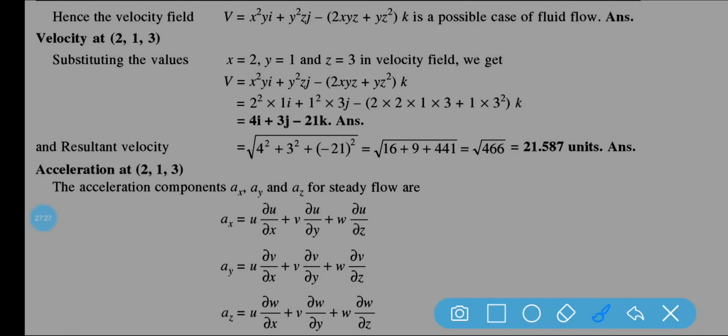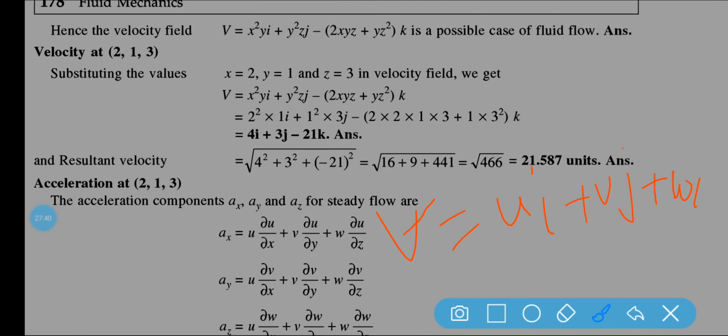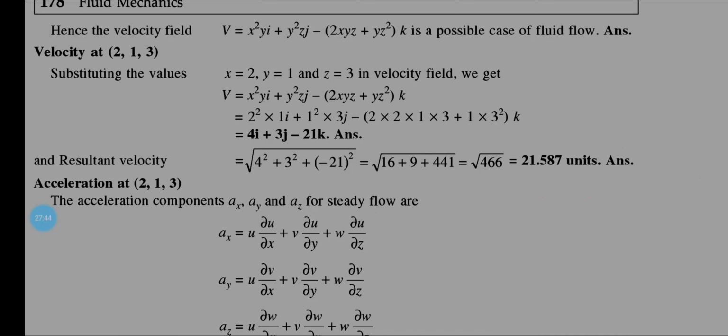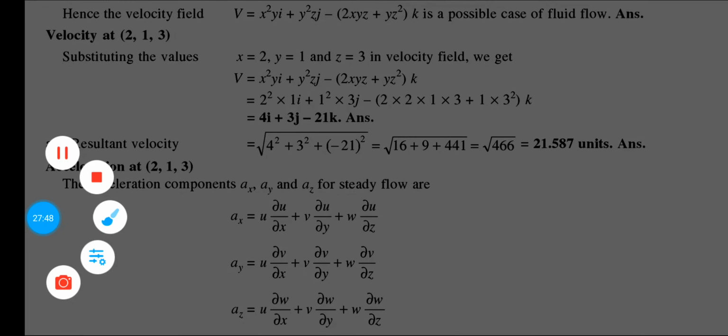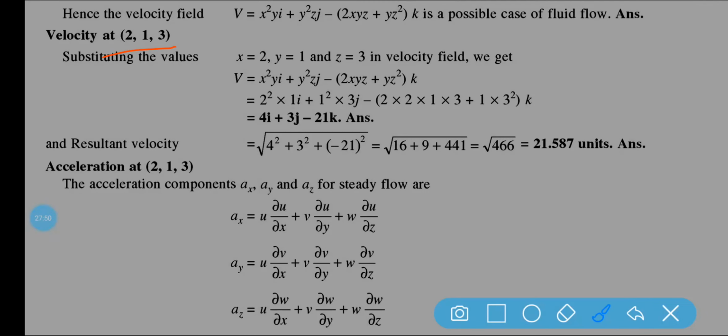Now you need to find out the velocity component. You know that velocity is equal to ui plus vj plus wk, isn't it? At this point 2, 1, 3, this is your coordinate.